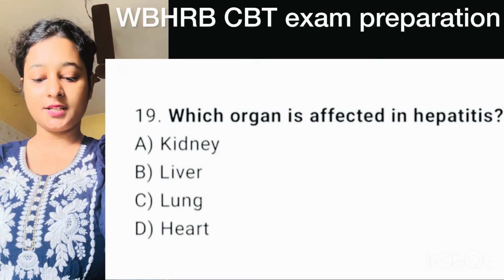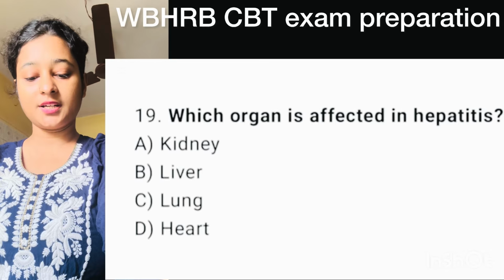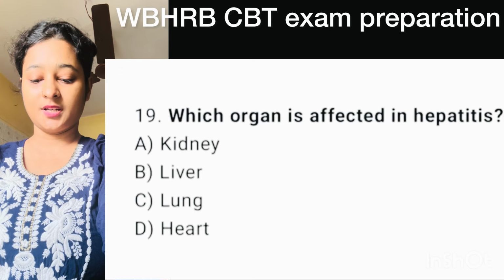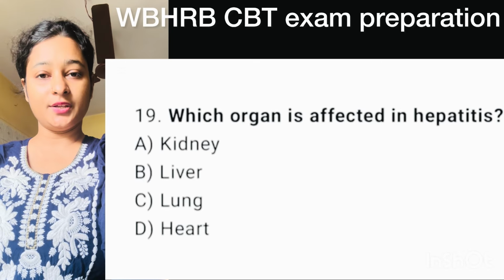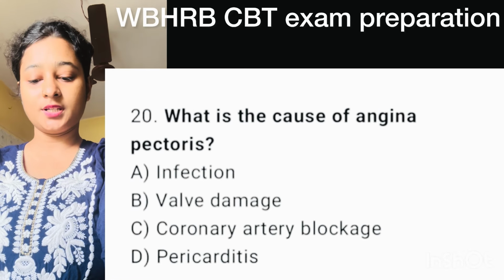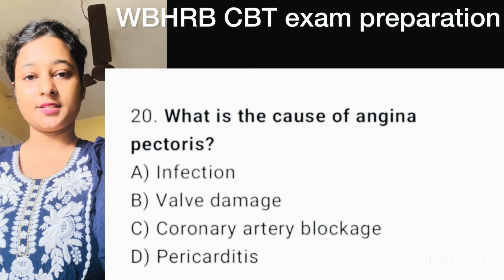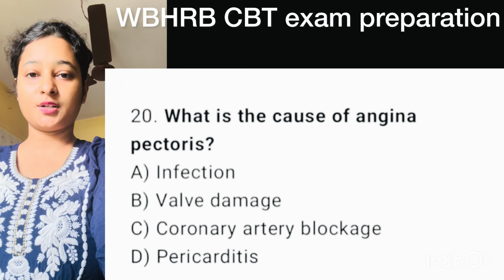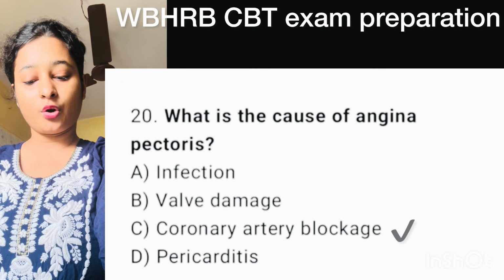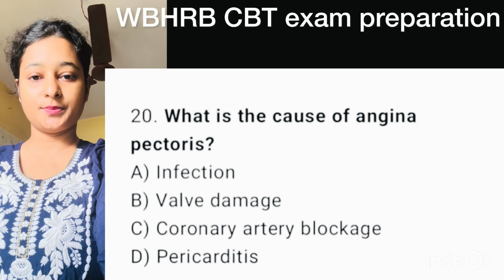Question number 19. Which organ is affected in hepatitis? It's a very easy question. Right option is option B, liver. Question number 20. What is the cause of angina pectoris? Here correct option is option C, coronary artery blockage.